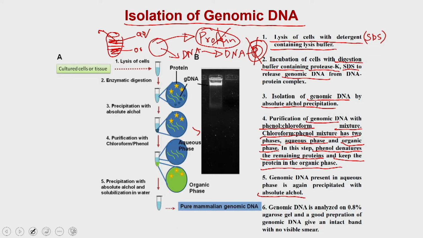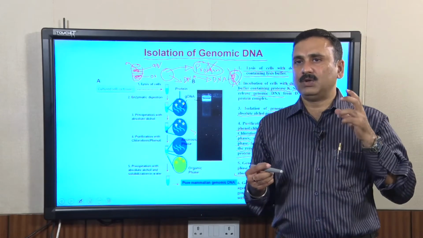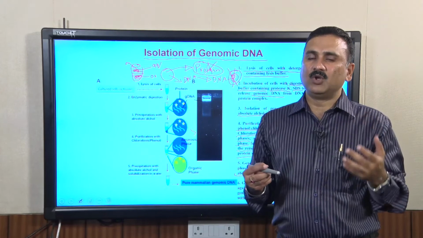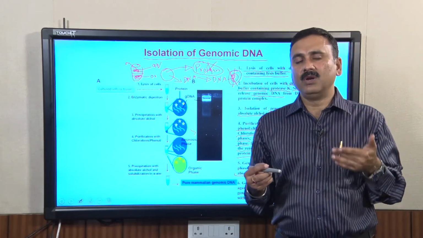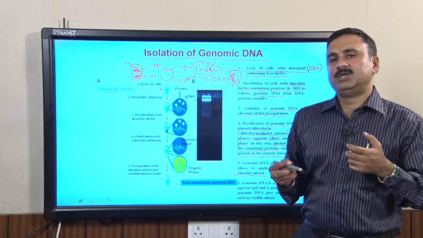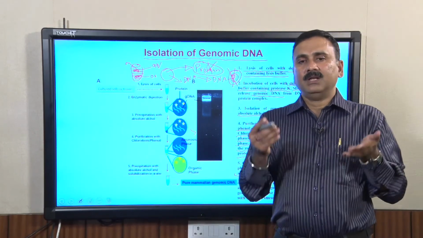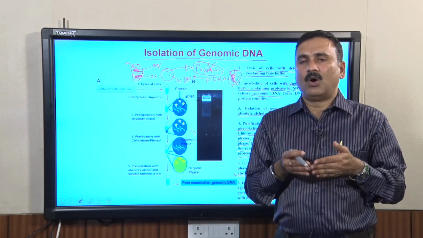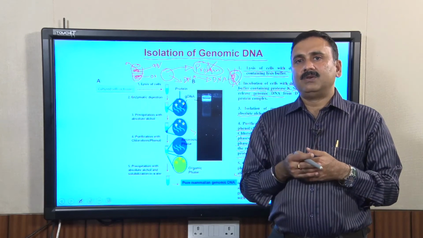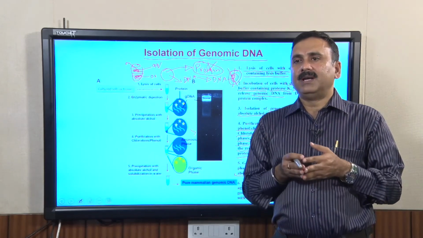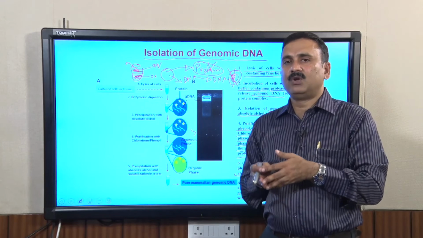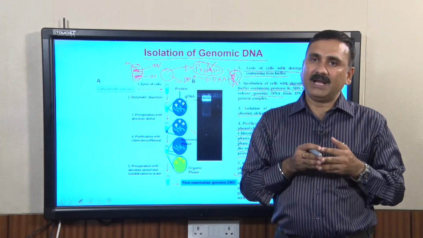Now you have the genomic DNA isolated from the cell, but you have to analyze it on an agarose gel, or agarose electrophoresis, to check whether the quality of the purified genomic DNA is good enough to prepare a genomic library, because genomic library preparation is a long process, and you have to ensure that the genomic DNA you have purified is of very high quality.